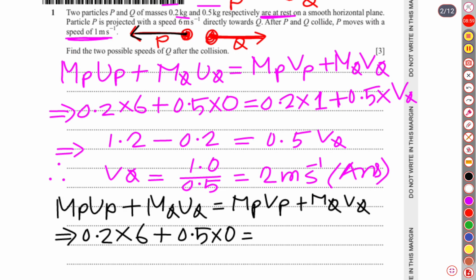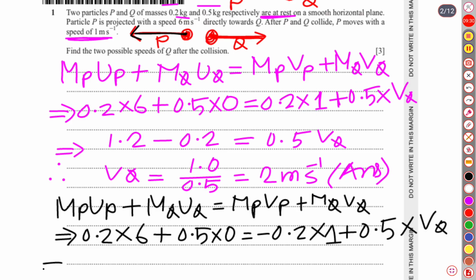So it's negative 0.2 times, what was the velocity after collision? It was 1. Plus the mass of particle Q, 0.5, and the velocity of particle Q after collision is to be obtained, so let it remain unchanged.